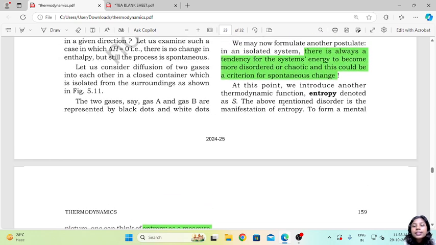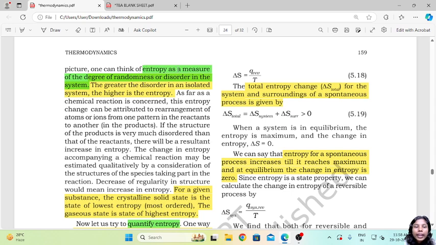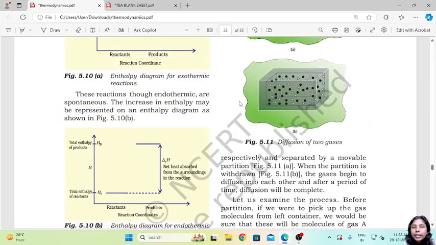Okay, so now what is this disorder or randomness that is present? Now at this point we introduce another thermodynamic function known as entropy, denoted by the letter S. So the above mentioned disorder is the manifestation of entropy. To form a mental picture, one can think of entropy as the measure of the degree of randomness or disorder in the system. So entropy is basically how randomly these molecules are arranged, or how much disorder is present in this system.